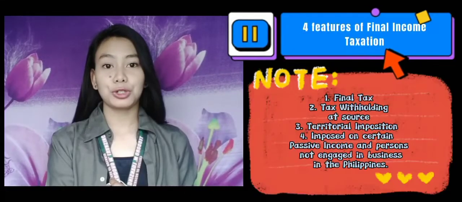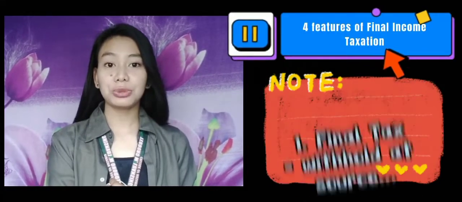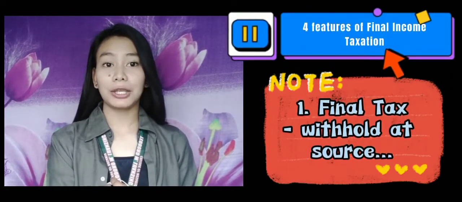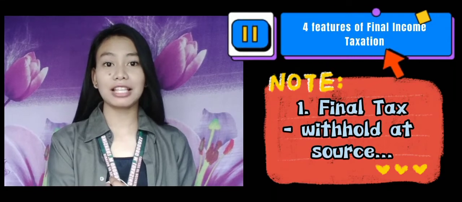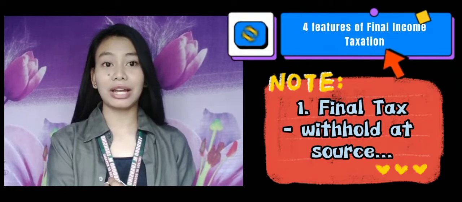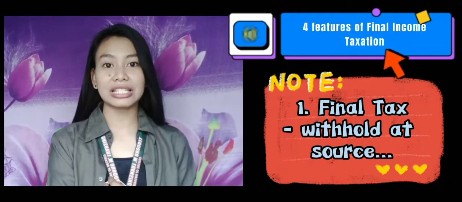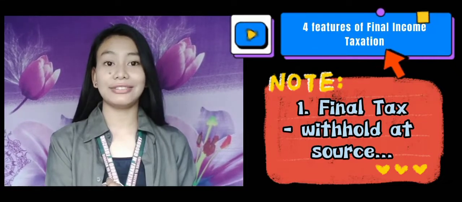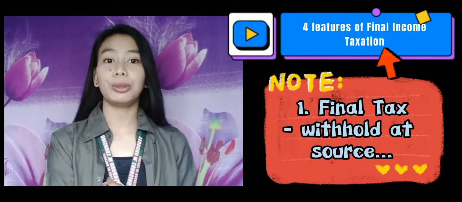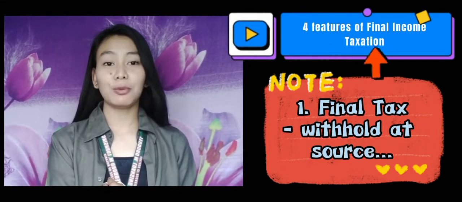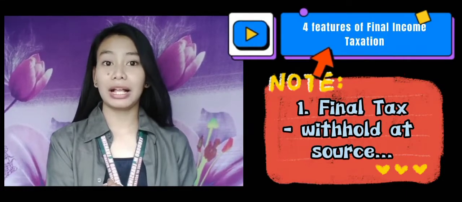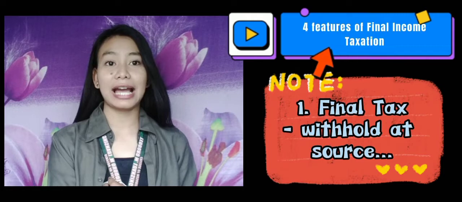So, we have the four pictures of final income taxation. The first one is the final tax. It is withheld at source by the income payer. Hence, the income received by the taxpayer is net of the final tax. Those whose sole income has been subjected to final withholding tax, kagaya ng interest, prices, winnings, royalties, and dividends, as well as non-resident aliens not engaged in trade or business on their compensation income, at yung mga minimum wage earners as defined under the tax code. So, the final tax are withheld by the income payer or yung pinanggalingan ng income.